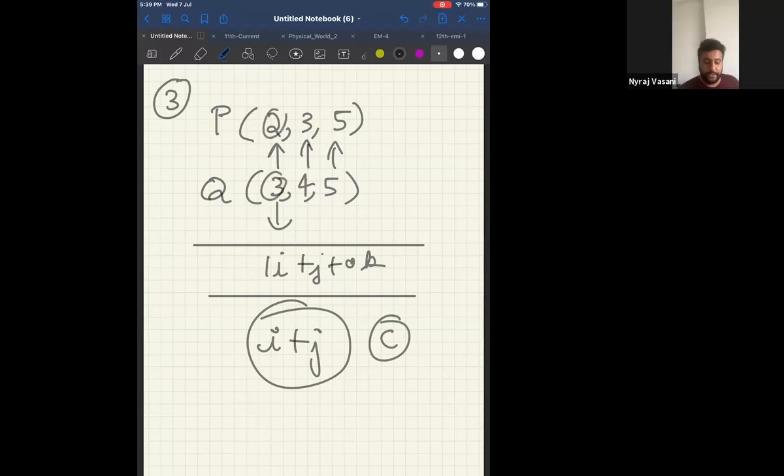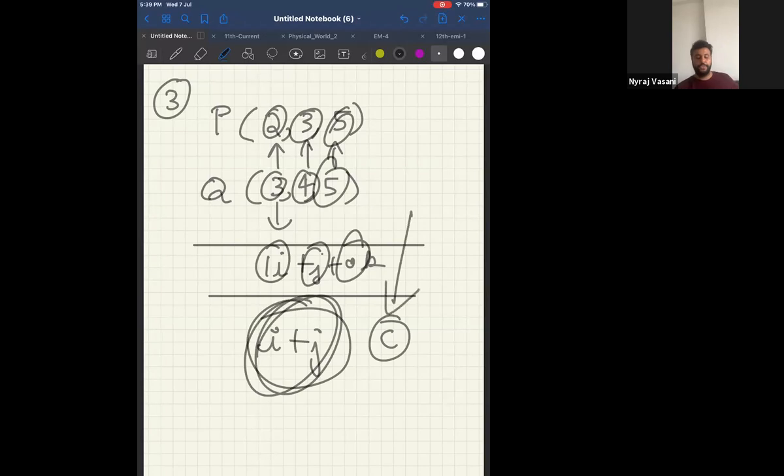So it is final position minus initial position. 3 minus 2 along x-axis is 1. 4 minus 3 along y-axis is also 1. And 5 minus 5 is 0 along z-axis. Therefore you're left only with i plus j. Therefore, your option is C. Is it clear?